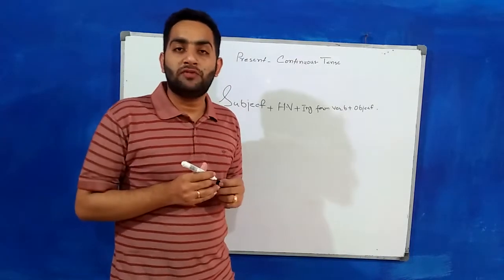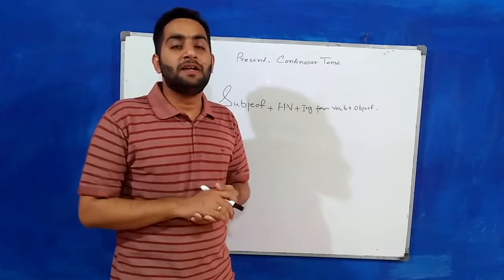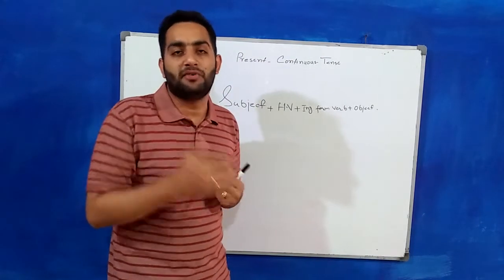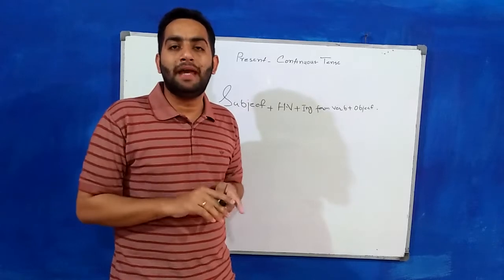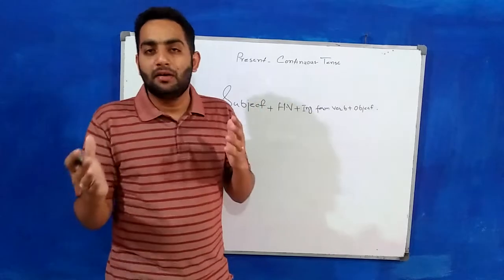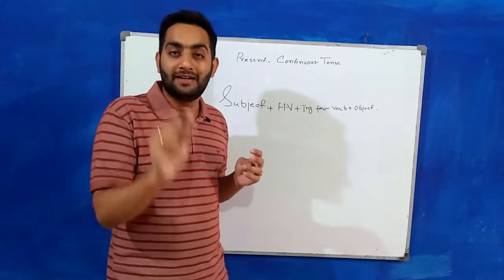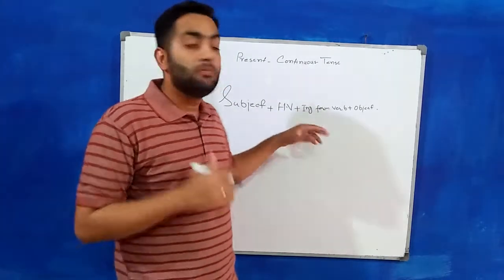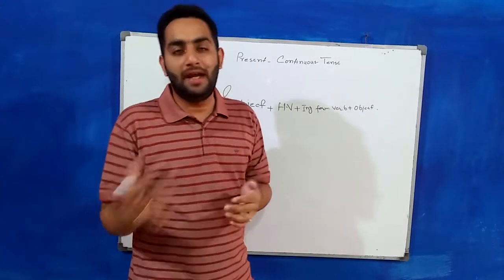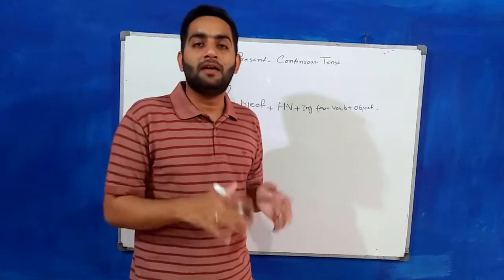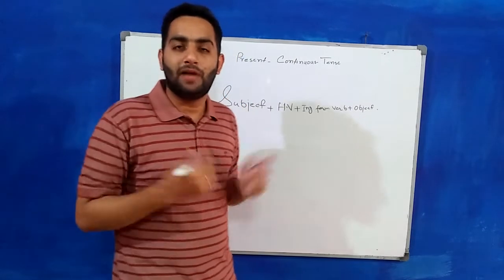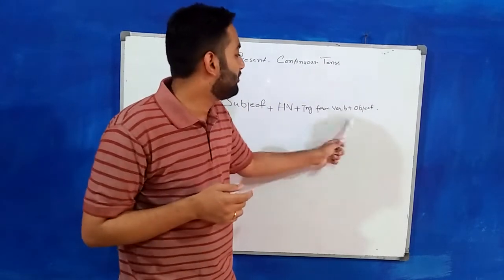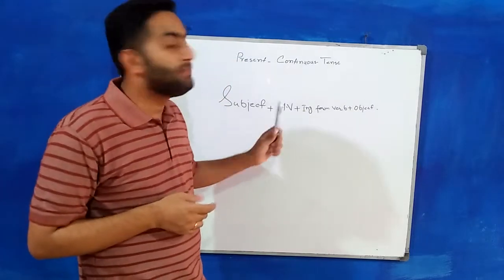Ing form or the fourth form of the main verb. That means we have to use the fourth form of the main verb or the ing form. Ing form like teach, teaching. This is the fourth form of the word teach as well, and ing form we can say both are the same things. Ing form: teach, teaching, play, playing, drink, drinking, sing, singing, drive, driving, like that. So we have to use the ing form of the main verb along with the helping verb.